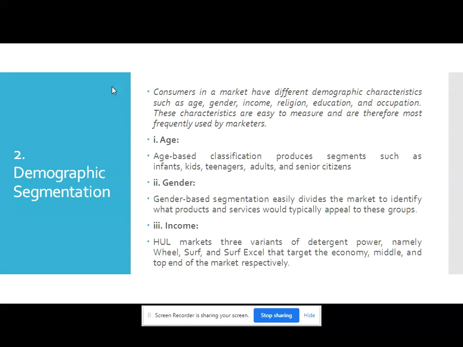For instance, income is a powerful predictor of consumers' needs and wants. Demographic characteristics are useful in locating the target market because they can be easily observed. It is easier to locate consumers by age and income.